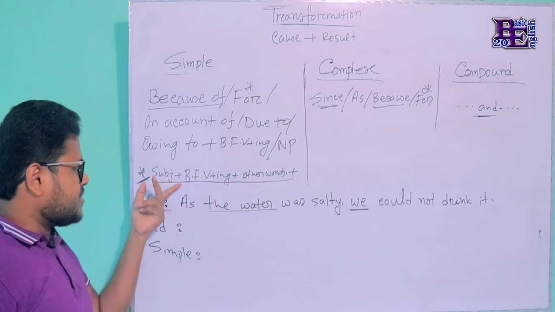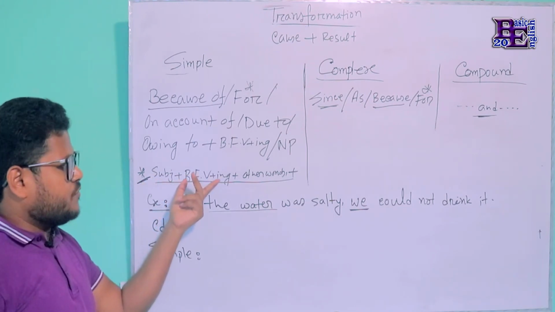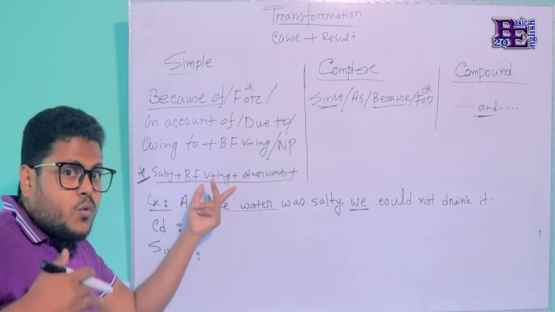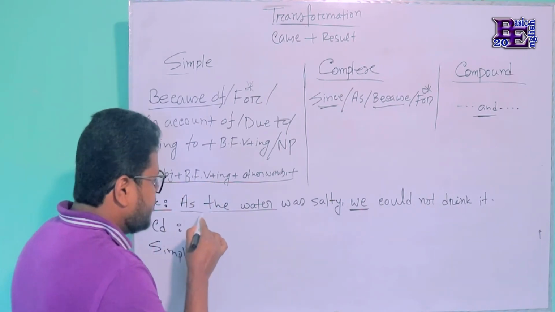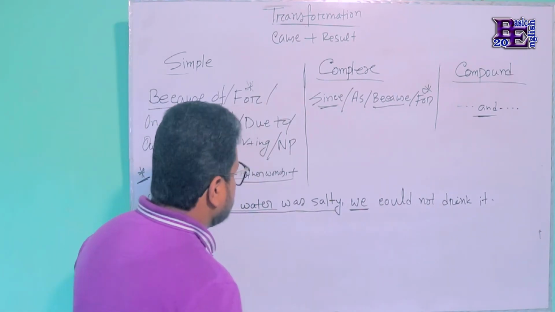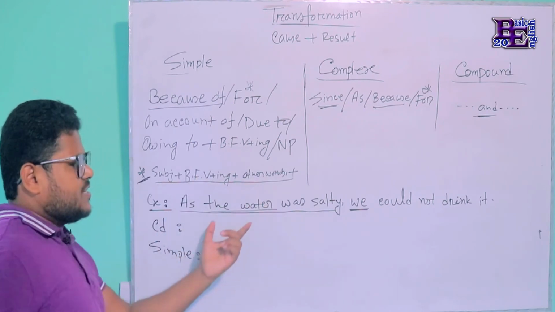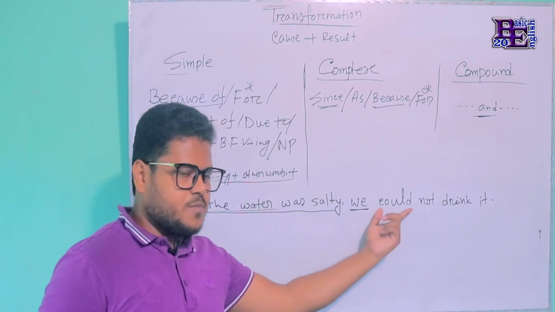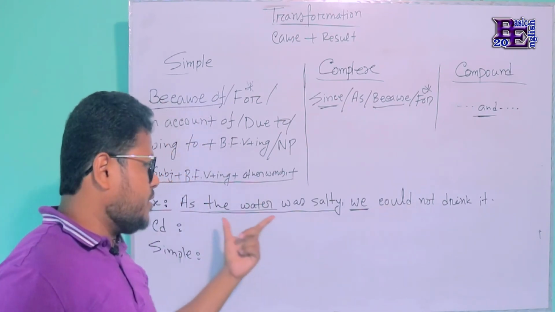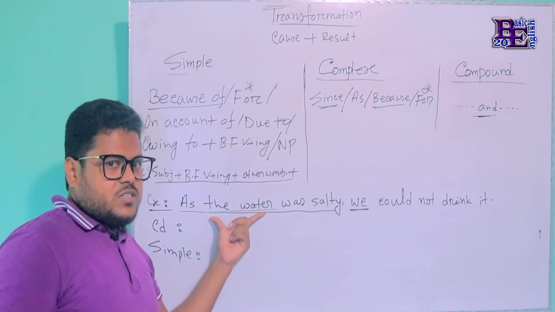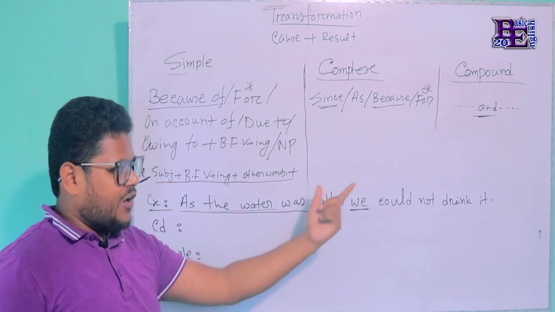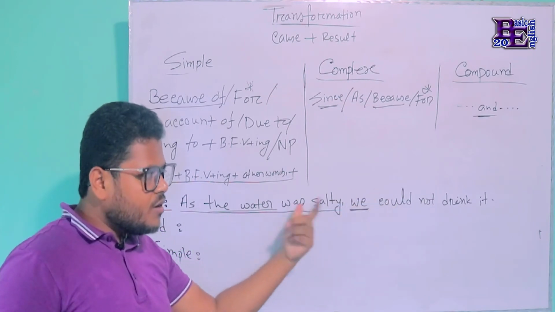That means the subject plus the base form of the verb with ing, with which one? With the subordinating clause. That means we have to use this form with the subordinating clause, not with the principal clause. That means with the clause that expresses cause, not the clause that expresses result.